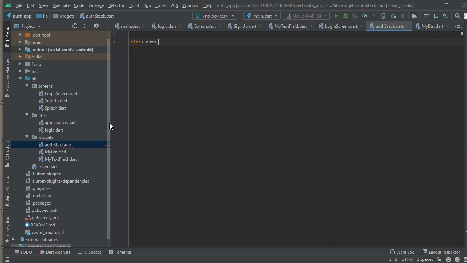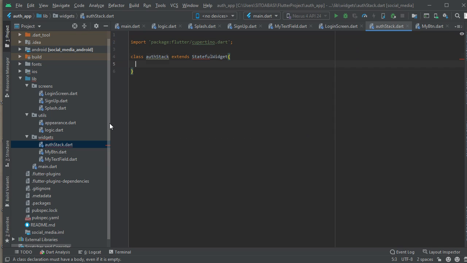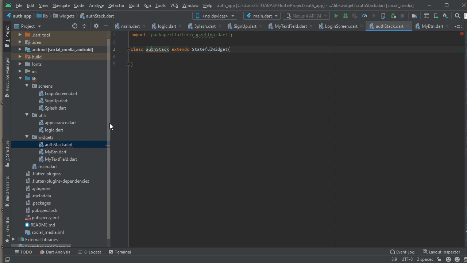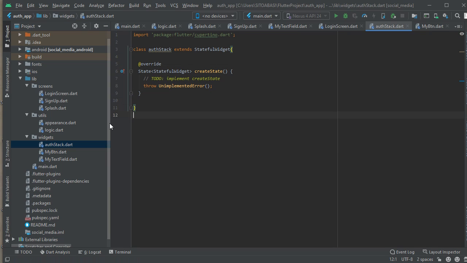So I run the class, and the class is auth stack. It's going to extend a stateful widget. The stateful widget here, auth stack. I'm going to import the create state, and we create a class auth stack state.